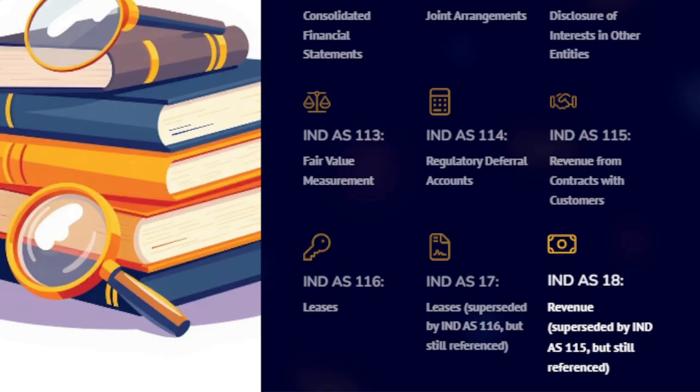18, revenue superseded by IND AS 115 but is still referenced. These standards cover revenue recognition for sale of goods, rendering of service, interest, royalties, and dividends. It is replaced by IND AS 115 but may be mentioned in earlier reports or in specific contexts.